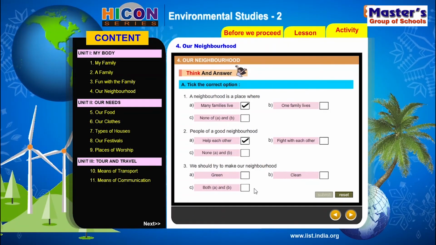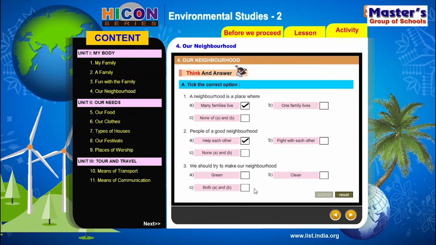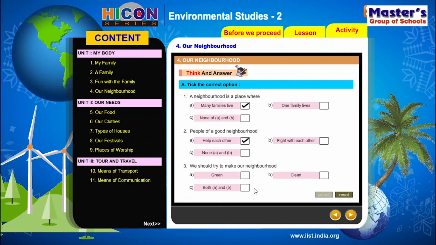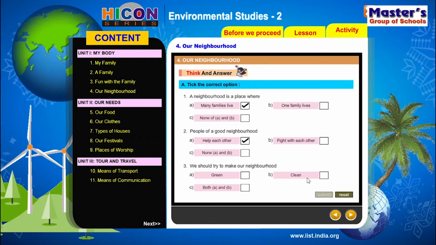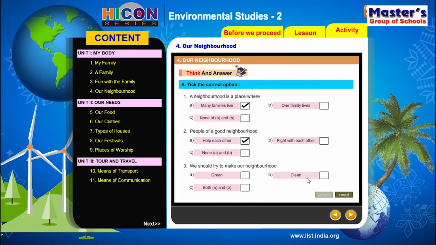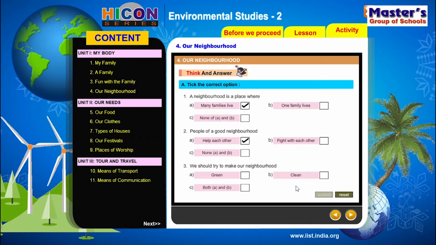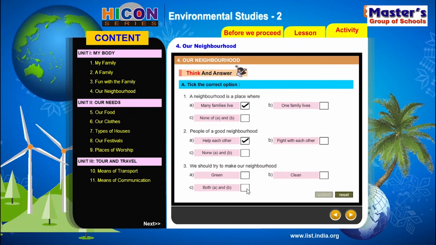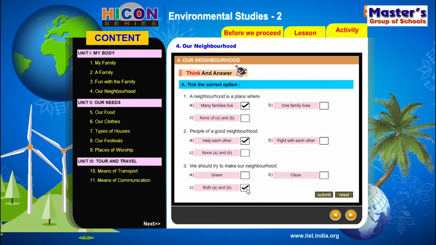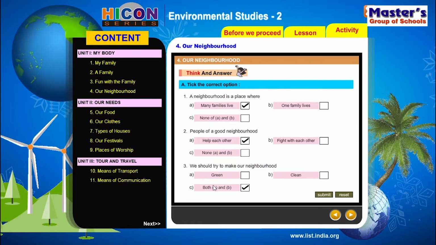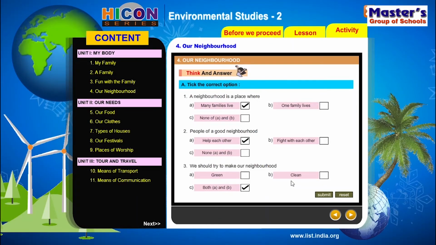Now, why should we try to make our neighborhood green, clean, both A and B? Is it just that we need to plant more trees and make it green? It should be clean also, no? So our neighborhood has to be clean and green. Our neighborhood has to be both clean and green. So both A and B. Both A and B means both green and clean.